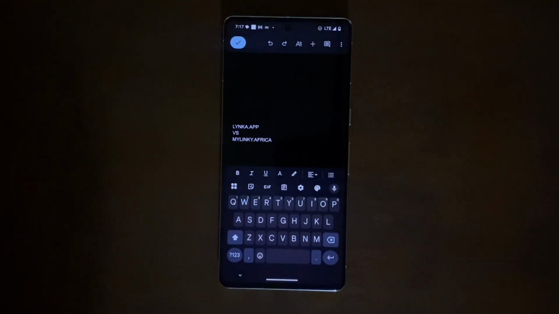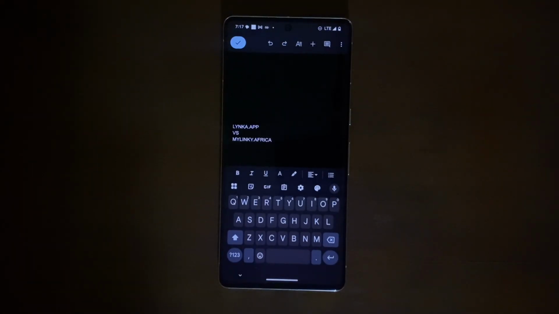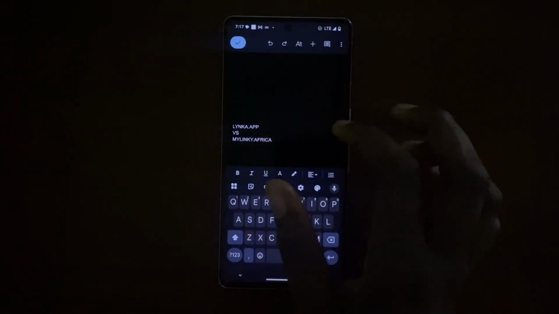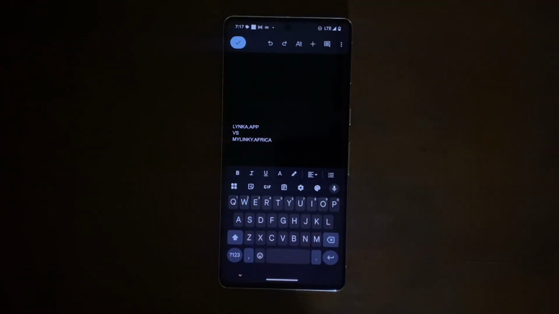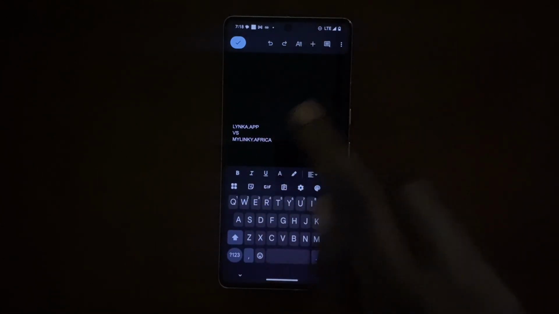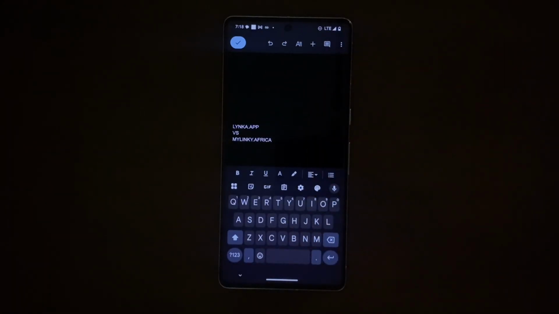Maybe currently they might be fixing this thing up. Maybe after this video is posted, things might be working better. I do not know. Let's just hope. But however, for Lynka.app, I would say this is much simpler to use. This is less technical. This one is super easy to understand. So that is why I would recommend Lynka.